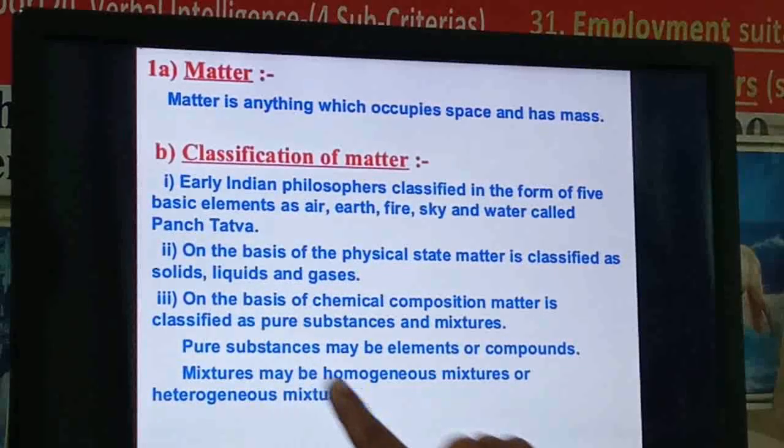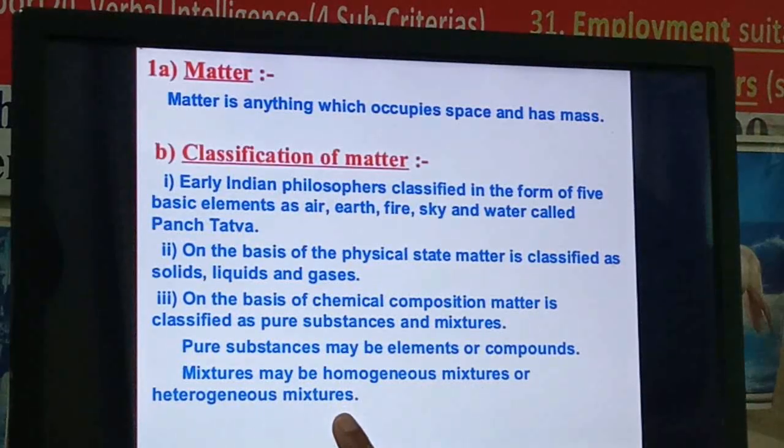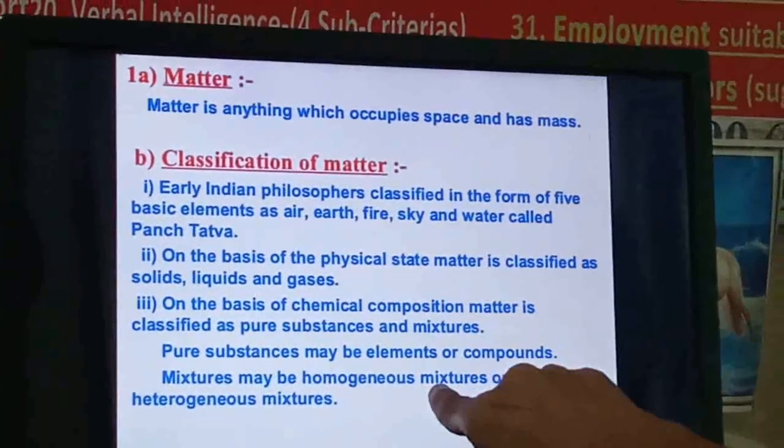Mixtures are also classified as homogeneous mixture and heterogeneous mixture. If a mixture is evenly distributed everywhere, then it is a homogeneous mixture. If a mixture is not evenly distributed everywhere, then it is heterogeneous. For a homogeneous mixture you can take lemon water. If you squeeze lemon in water and dissolve sugar in it, then lemon will be distributed throughout the glass evenly. Sugar is also dissolved throughout the glass of water evenly.